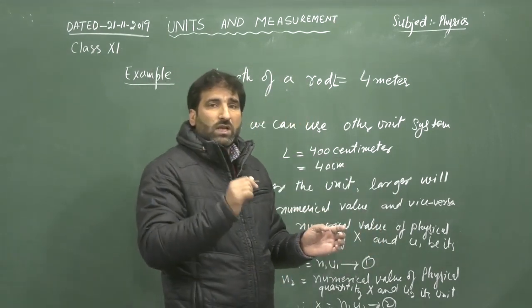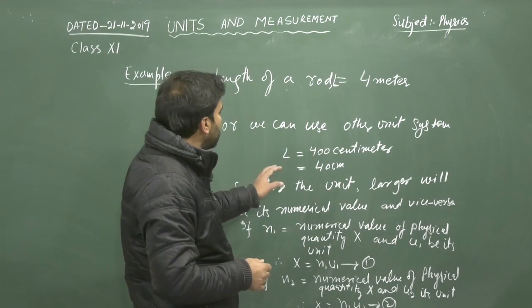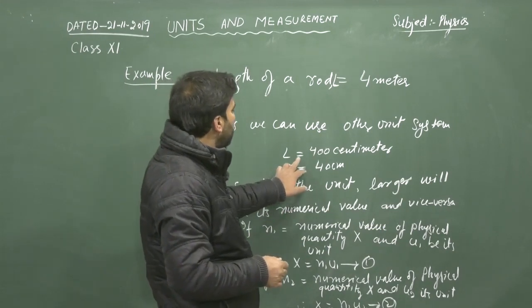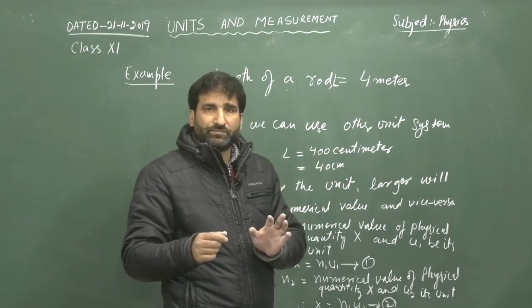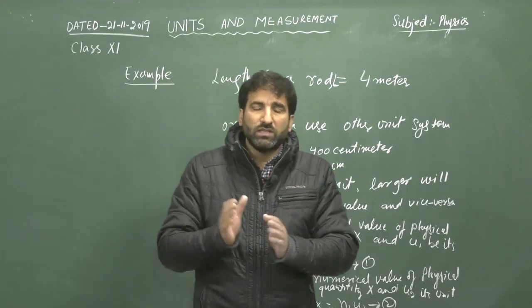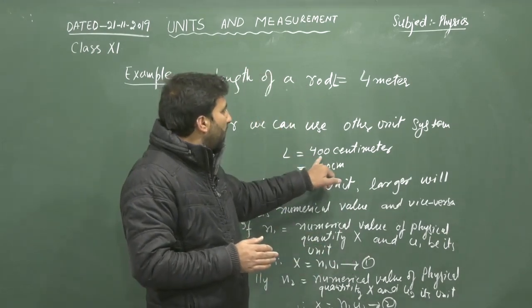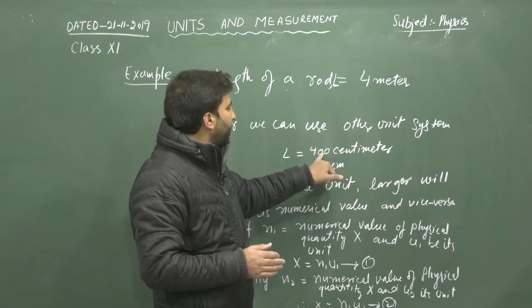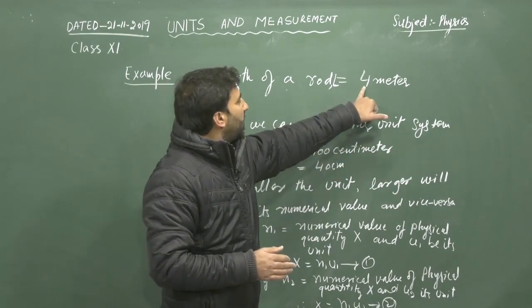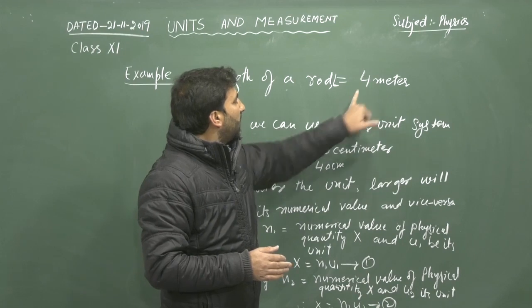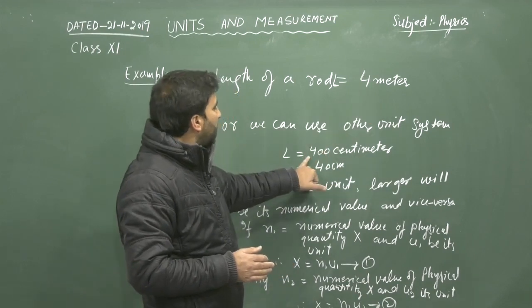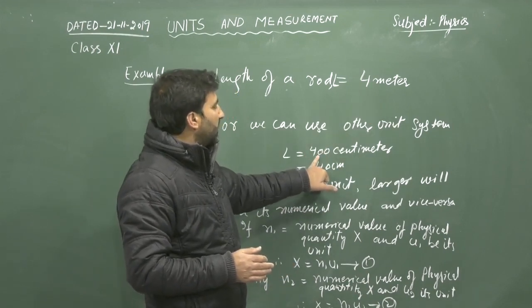We can choose another unit system and write the length of the rod as 400 centimeter. It means the numerical value changes. Here the numerical value in one system is 4 and in the other system it is 400.